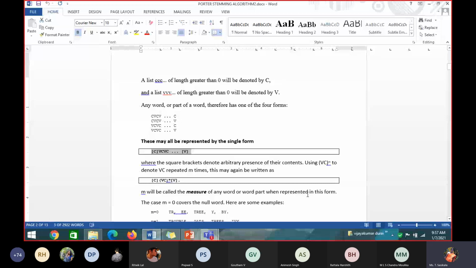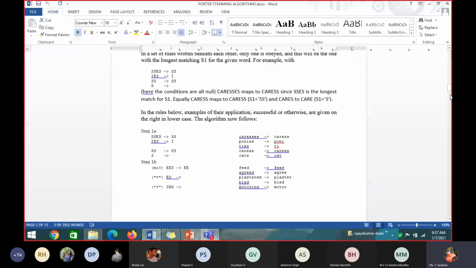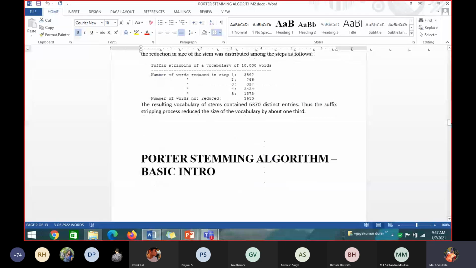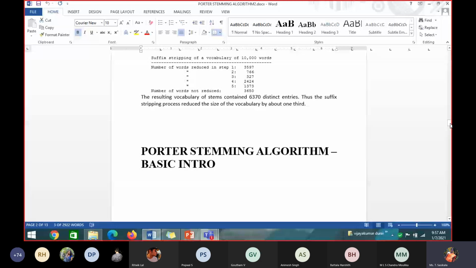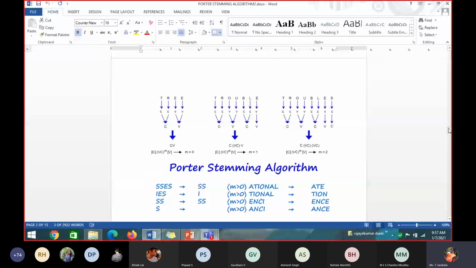I'll show you an example, then you can understand better. This algorithm and all, no need to explain in detail, but for your understanding I am telling. Take this word, tree. Is T a vowel or a consonant? Each letter in each word can be a vowel or a consonant. Please tell me, is T a vowel or a consonant?